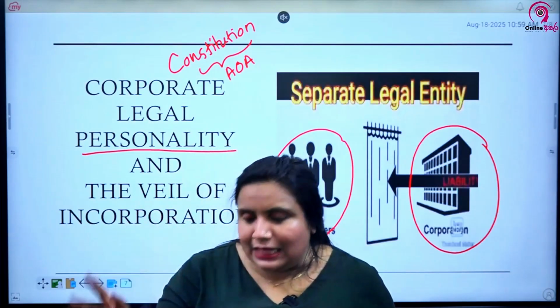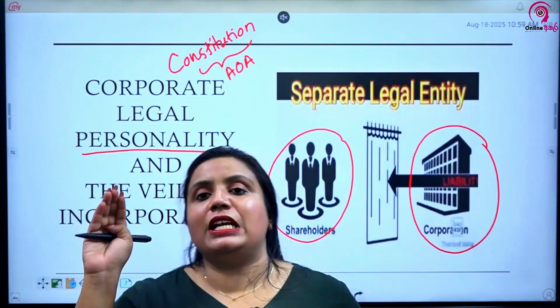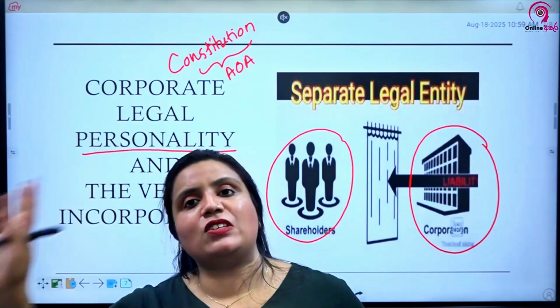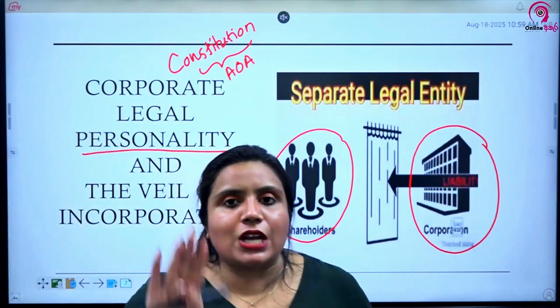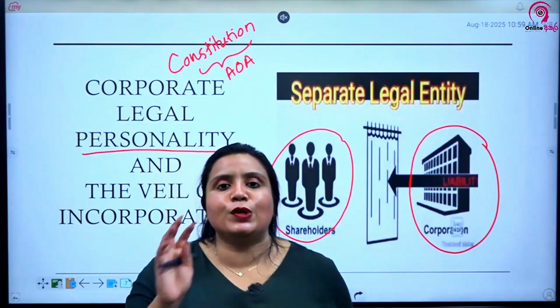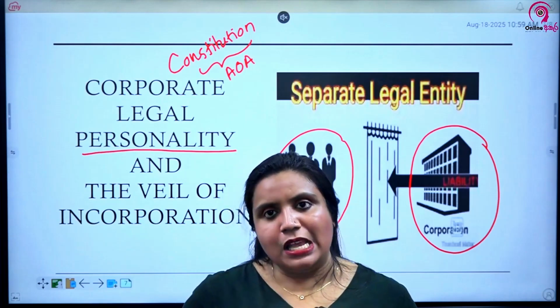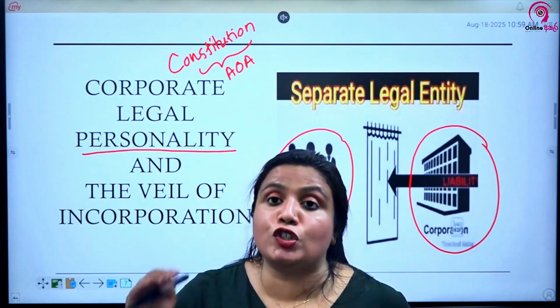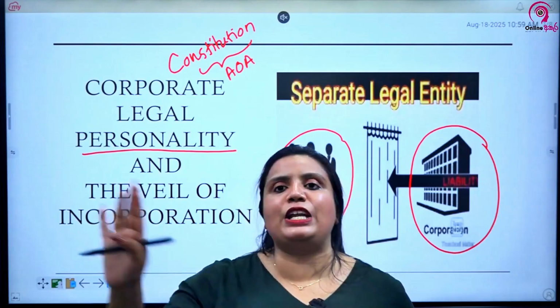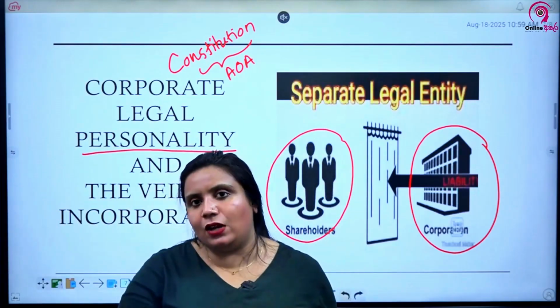Why? At the end of the day, Solomon incorporated a company. In the company, Solomon is a majority shareholder. Solomon is a shareholder. Do shareholders have limited liability or unlimited liability? Limited liability. So Solomon will also have limited liability only. So in that case, the court stood by Solomon and said, after incorporating a company, Solomon is only a shareholder, with the company standing on its own.